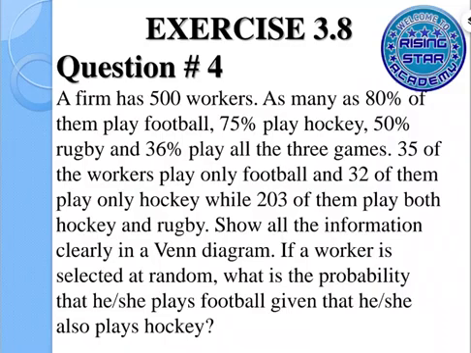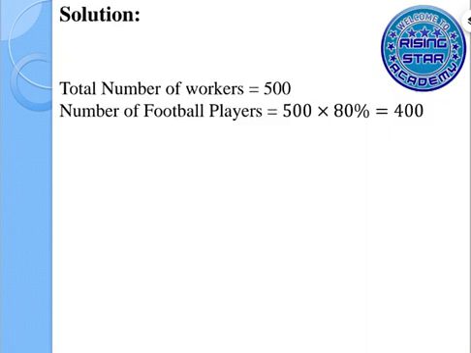In the first part, it says we have 500 total workers and 80% of them play football. So here we have the total number of workers 500, and the number of players playing football is 80% of 500.